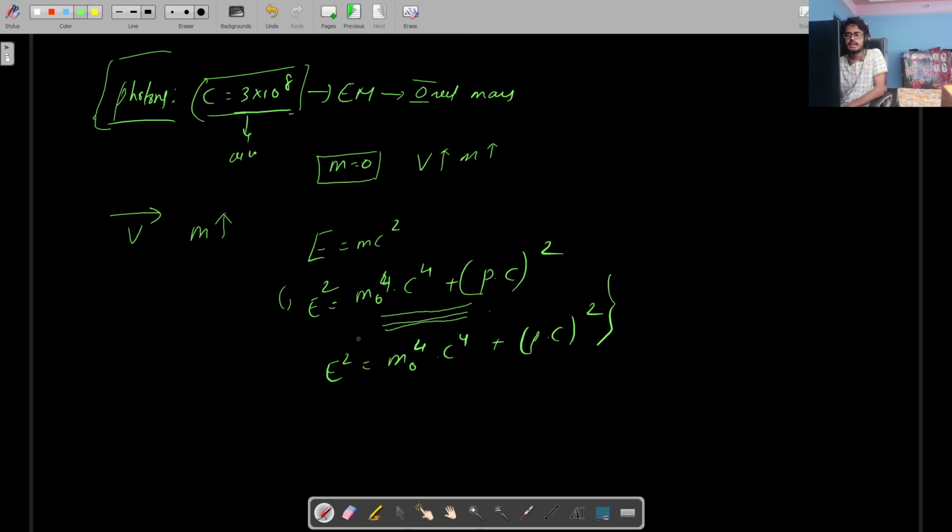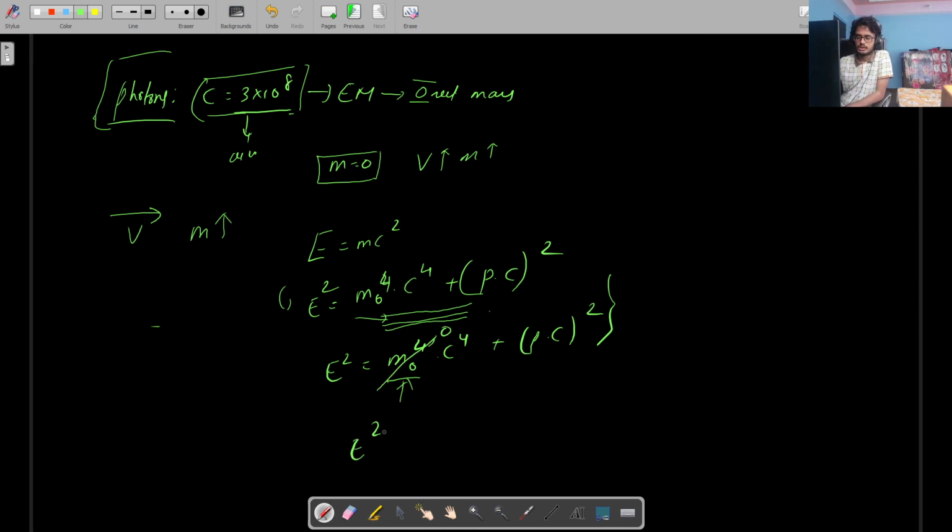So this equation is derived after wave particle duality. A wave can also behave like a particle, and a particle can also behave like a wave. That's why we have this rest mass thing. So if something is behaving as a particle, it has to have a rest mass, right? So that's why we are considering this. But for a photon, rest mass is 0.